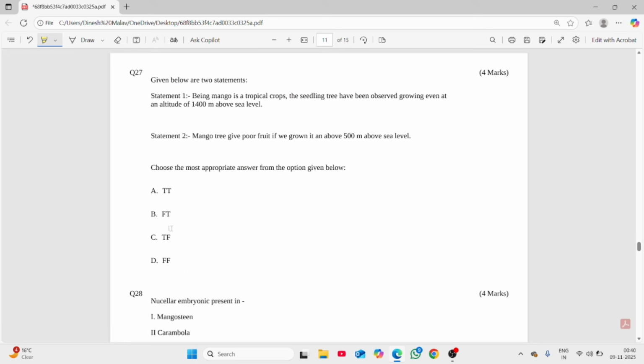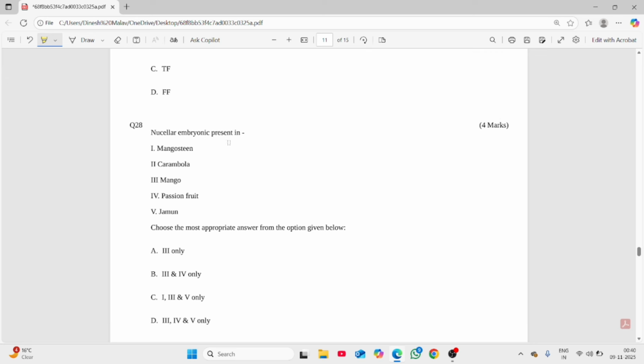So we have the 27th question. Statement one: mango, a tropical crop like the seedling tree, has been observed growing even at an altitude of 1400 meters above mean sea level. Definitely, we have seen in northeast-like conditions they have seedling trees growing above 1400, up to 1500 is the critical limit. So yes, it is a correct statement. Mango tree gives poor fruit if you grow it above 500. Yes, commercially we can grow up to 600 meters, but above 600 meters it gives poor yield. So both the options are correct.